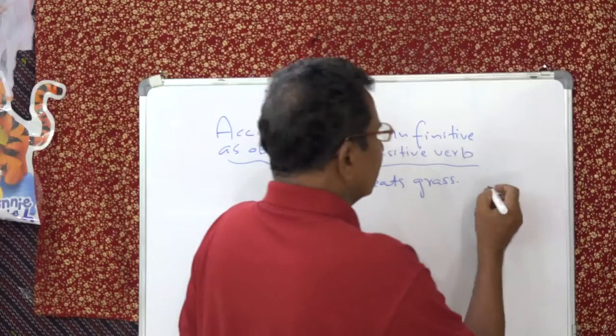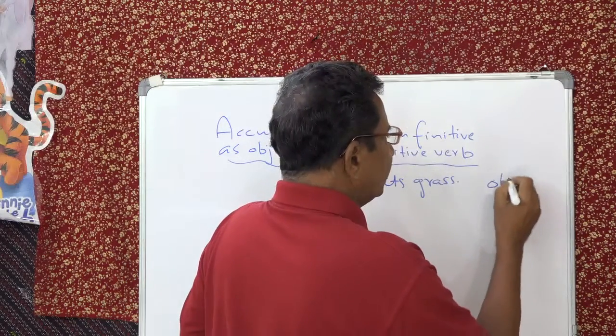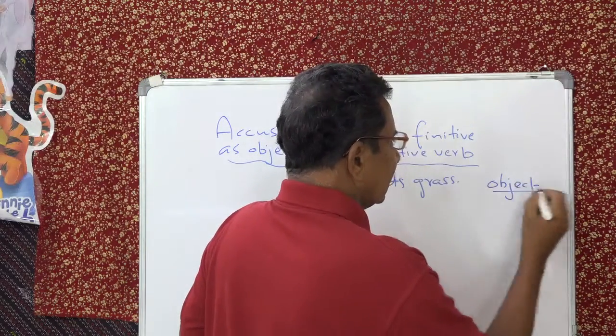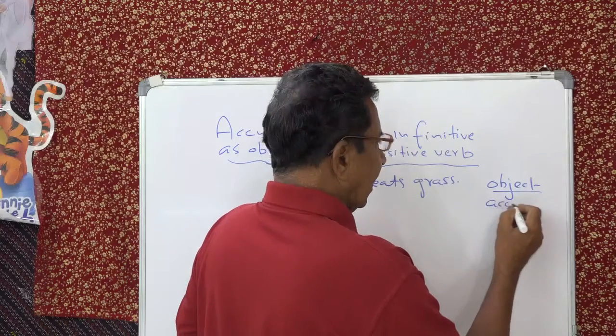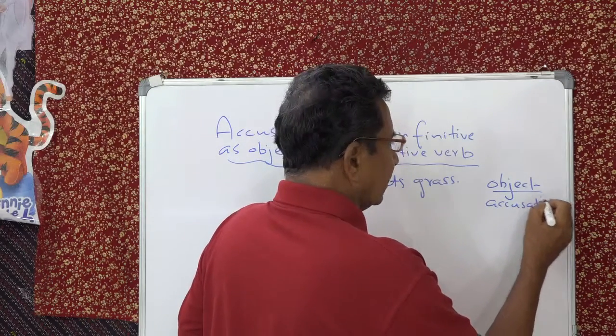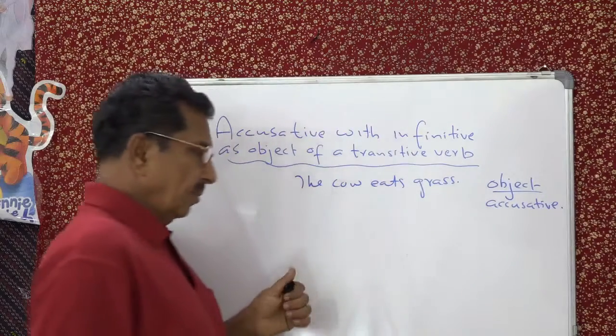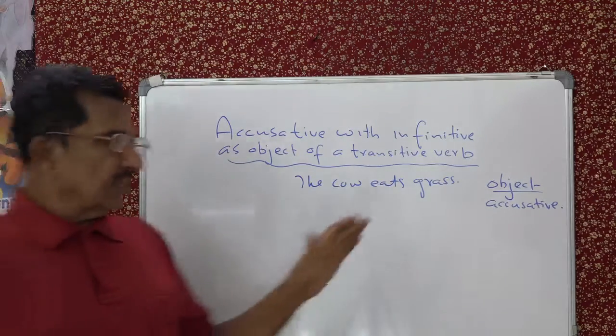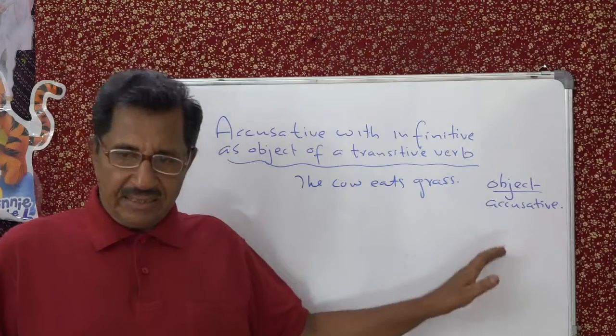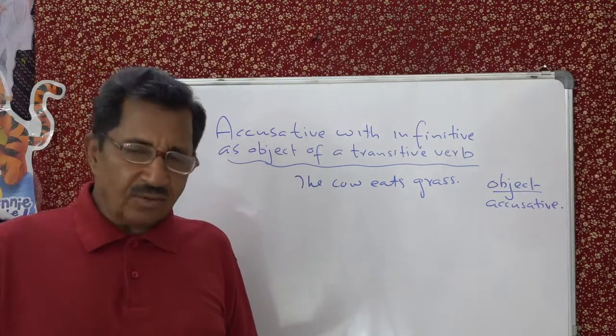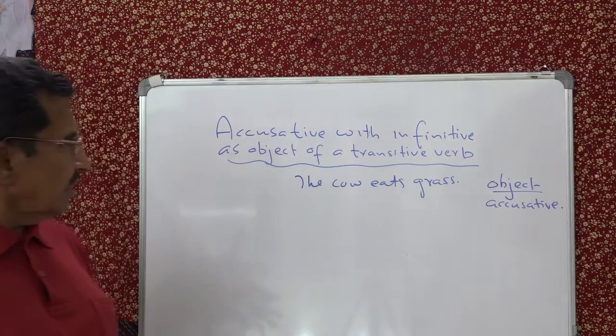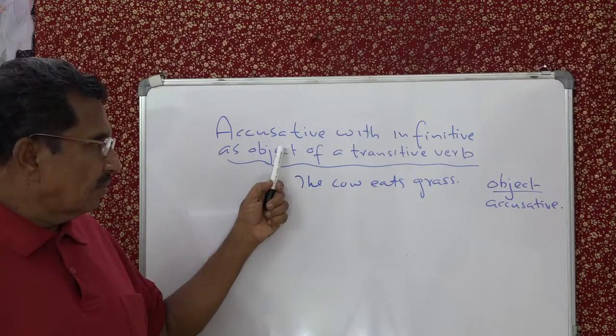Now, accusative means object. Simply it means, instead of saying object of a sentence, you can say accusative. Accusative means the same. The object is, we will say in the accusative case, or in simple language we can say object. Okay. So here accusative means object.